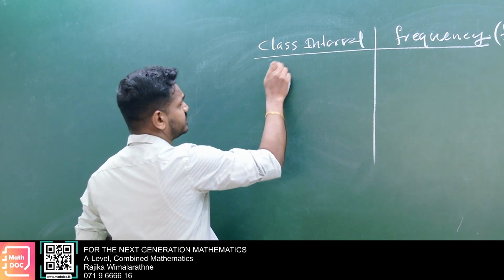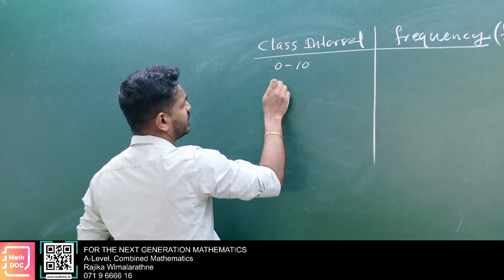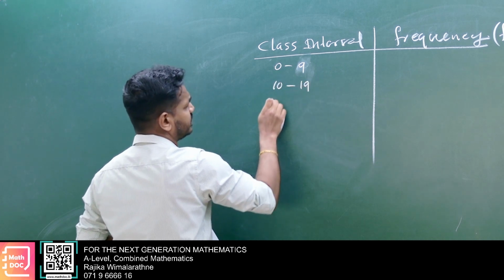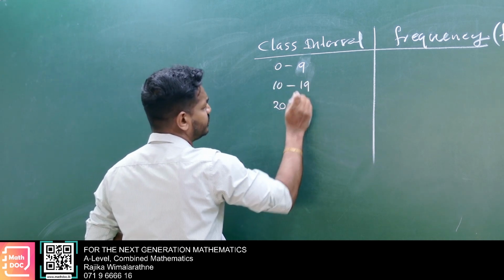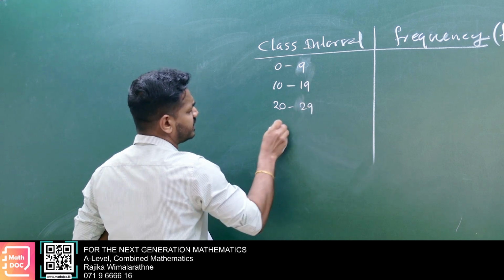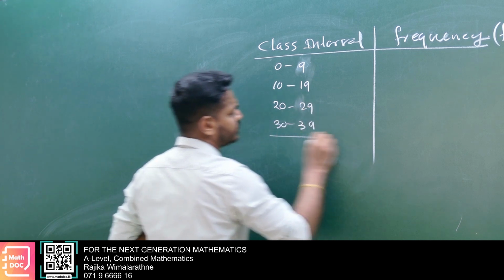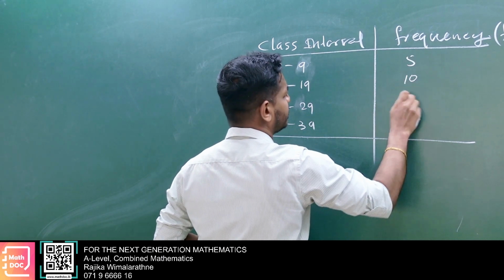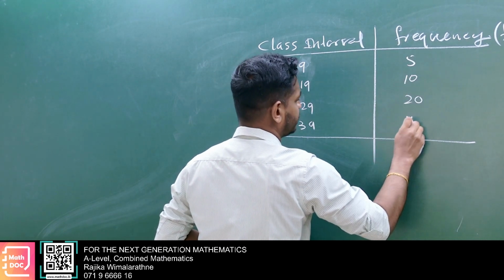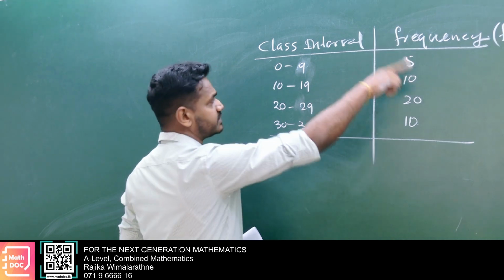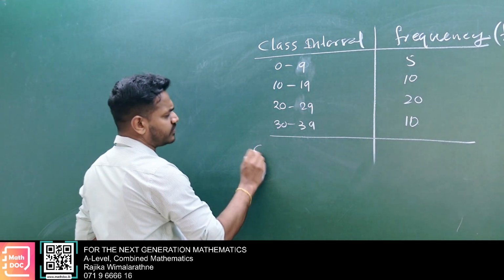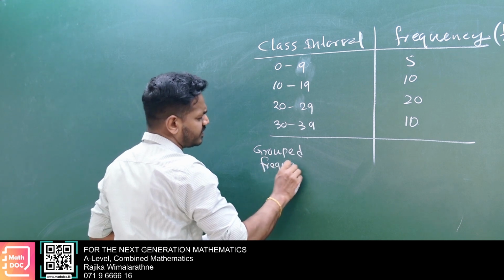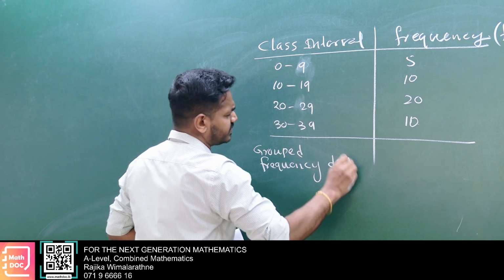Then 0 to 9, 10 to 19, 20 to 29, then 30 to 39, and so on. Let's stop here. Then frequencies, let's say 5, 10, 20, and 10. These are the frequency counts. This we call a grouped frequency distribution.